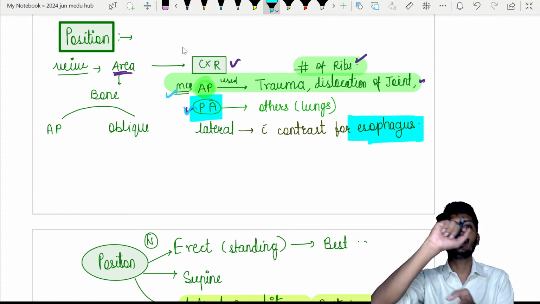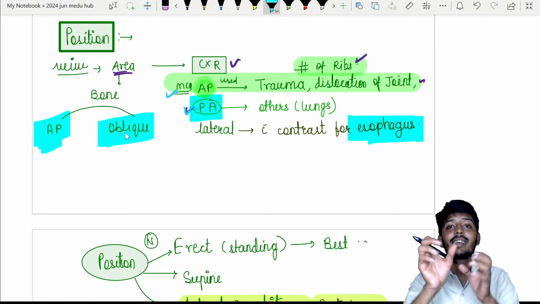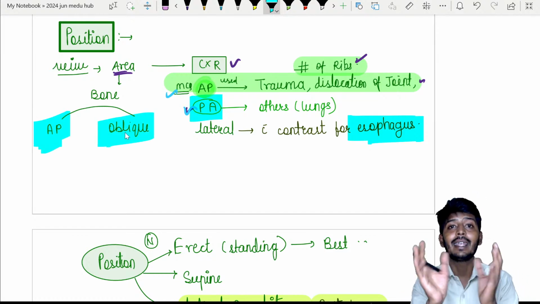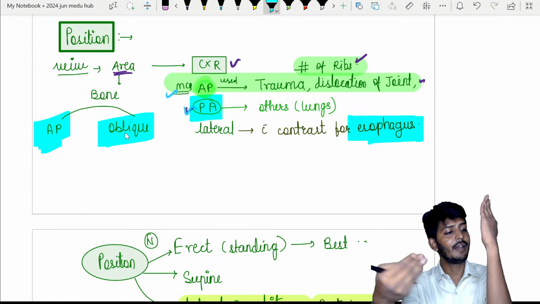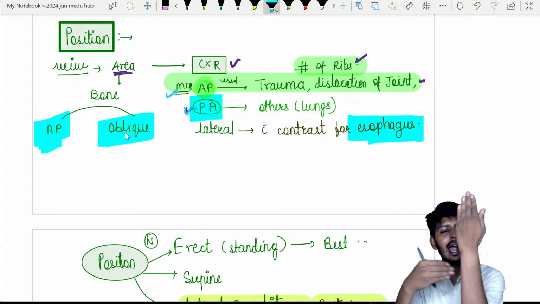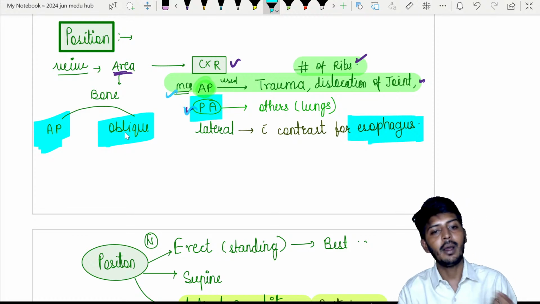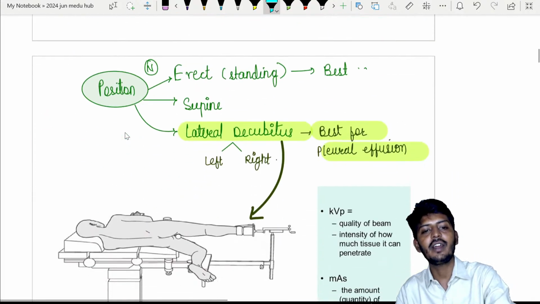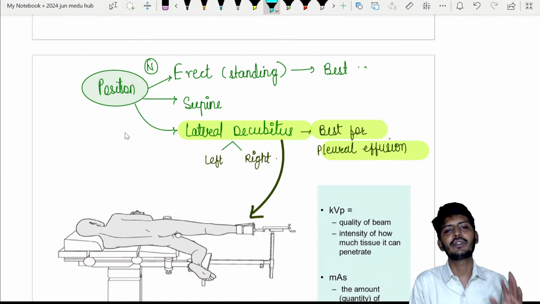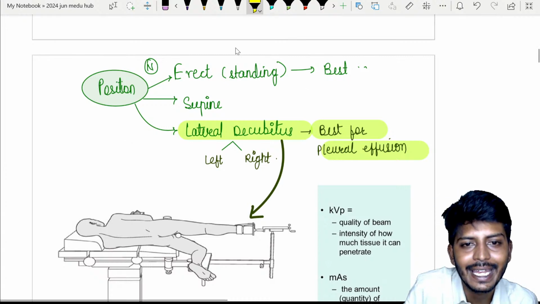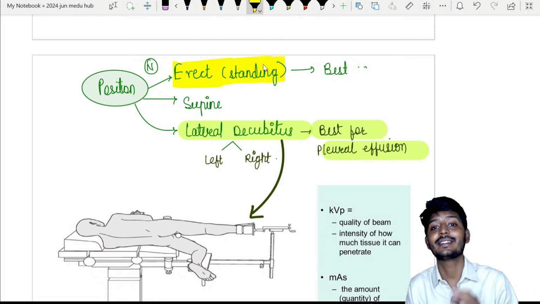For the bone, we are going to use two views. One is front to back, AP view, and one more is oblique view, because bones usually have multiple sides. If it has a fracture, you need to look from multiple sides. So I will take one oblique view, side to side like this, and one anterior to posterior view, that is AP view, for the bones. Okay, now position of the patient. Whenever the patient is able to stand, the best position for taking an X-ray is the standing position.